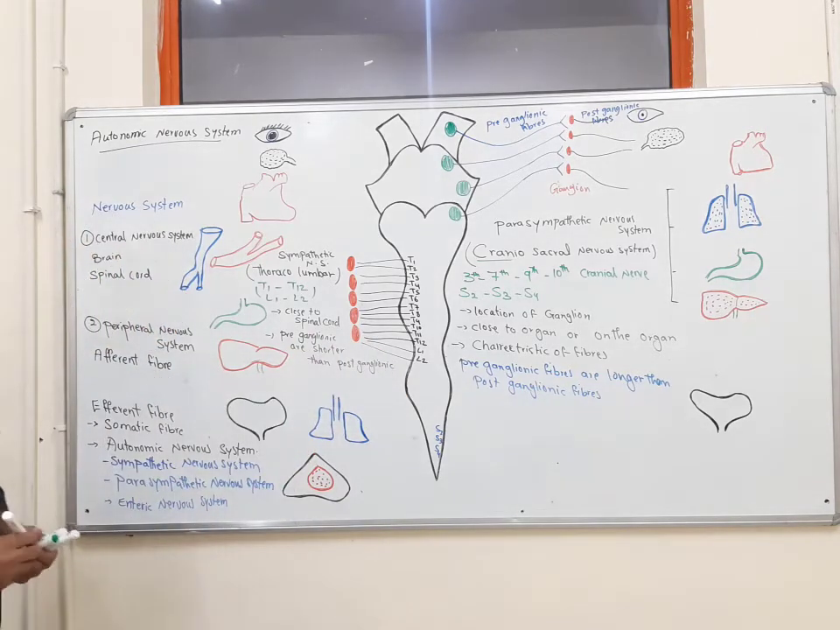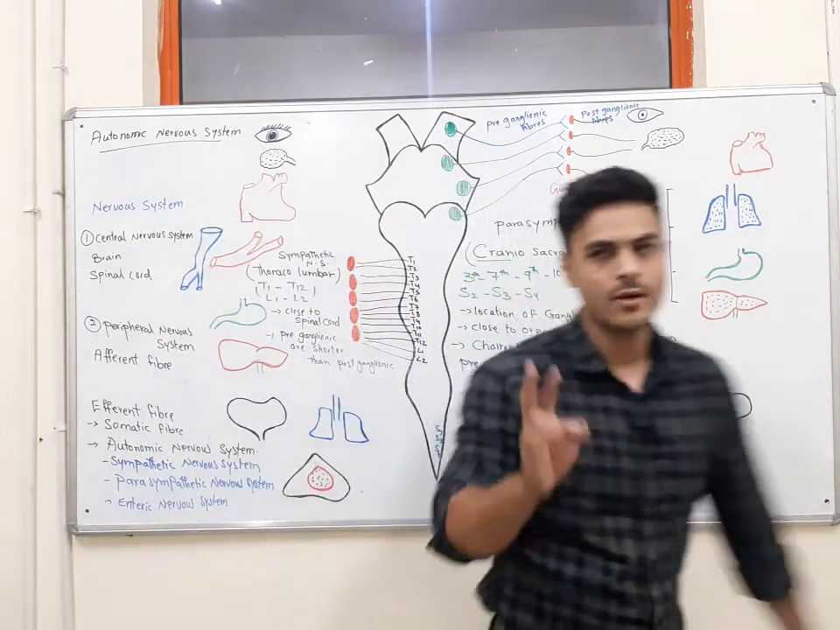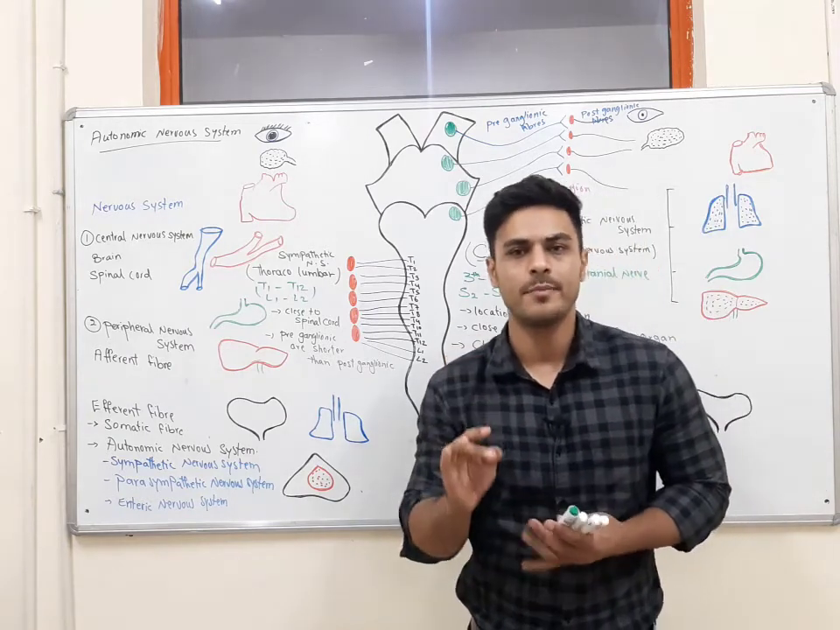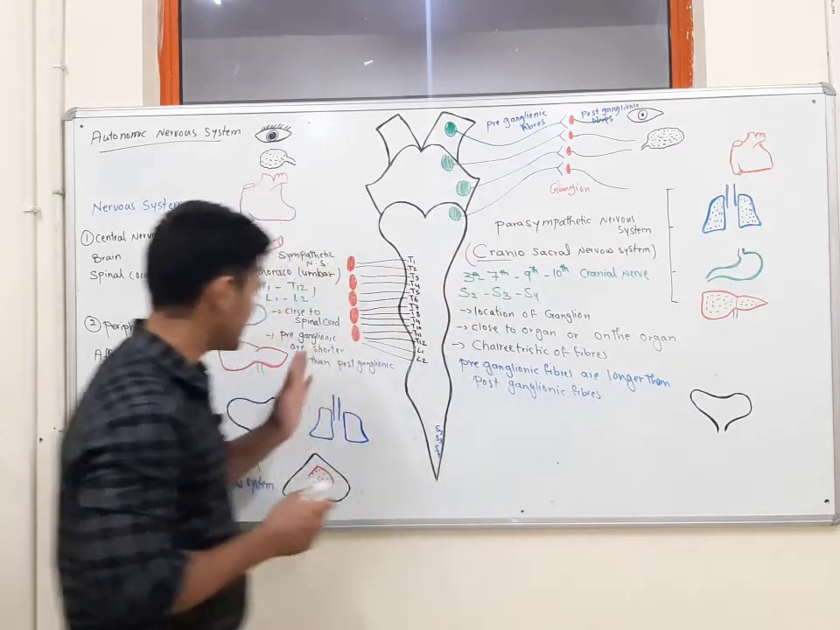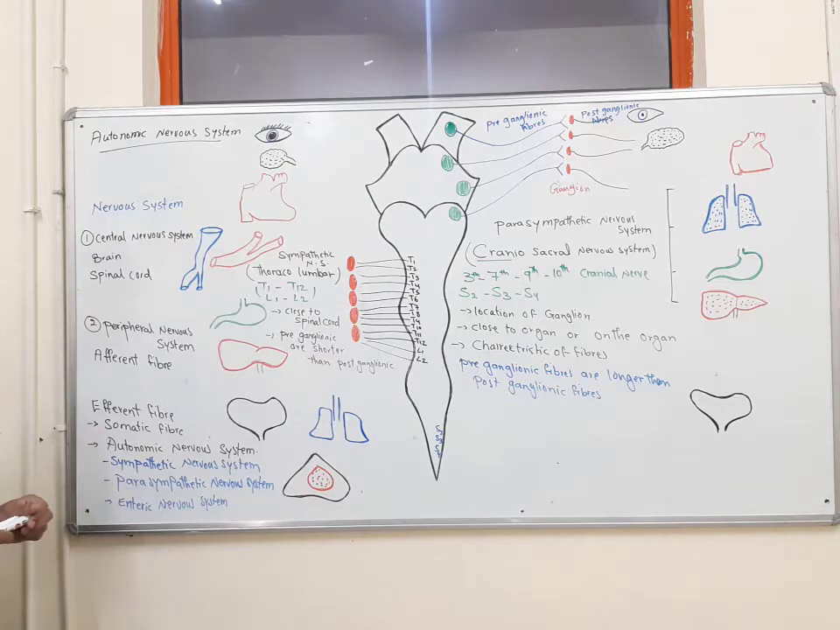Okay, this was about origin. This was about the location of the ganglion, as well as about the length of the preganglionic and postganglionic fiber in the sympathetic nervous system, as well as in the parasympathetic nervous system.